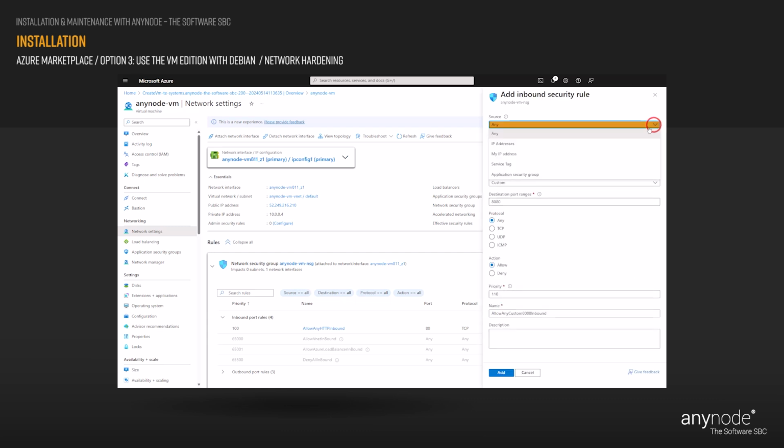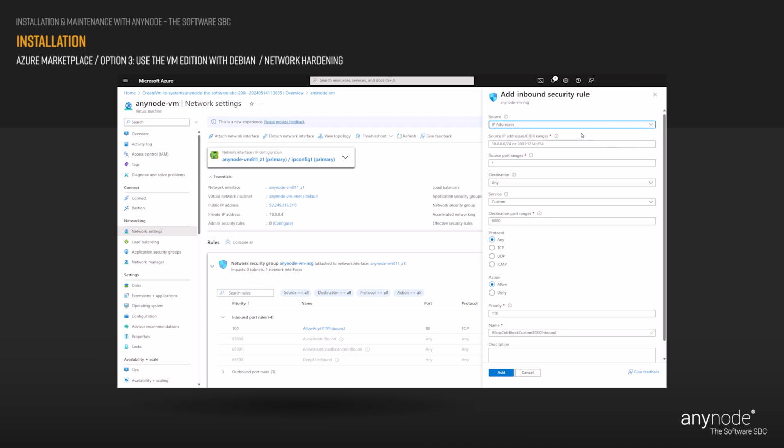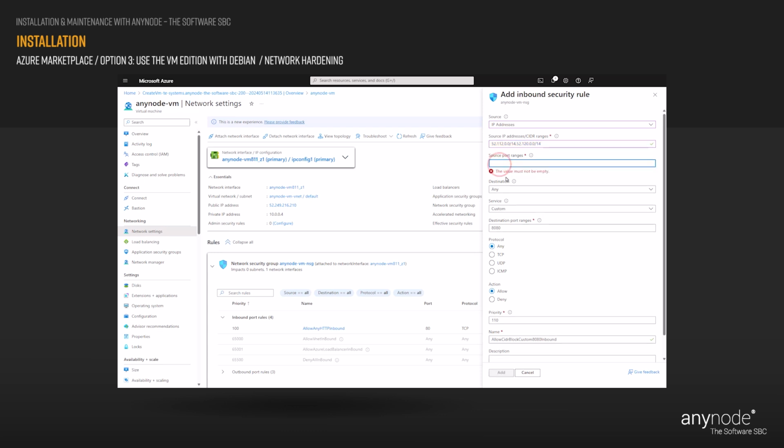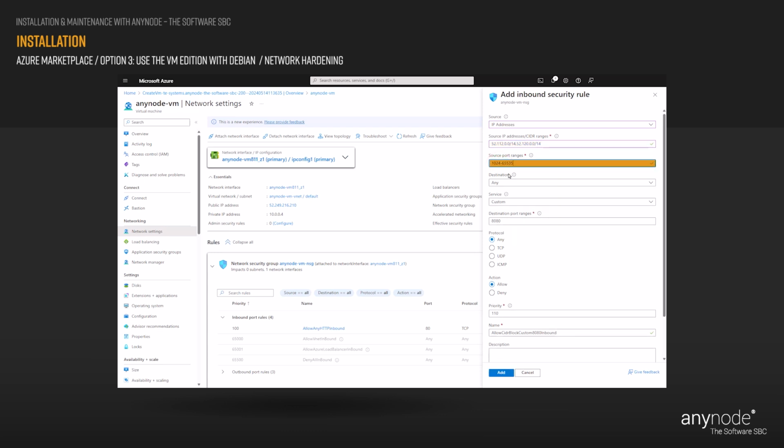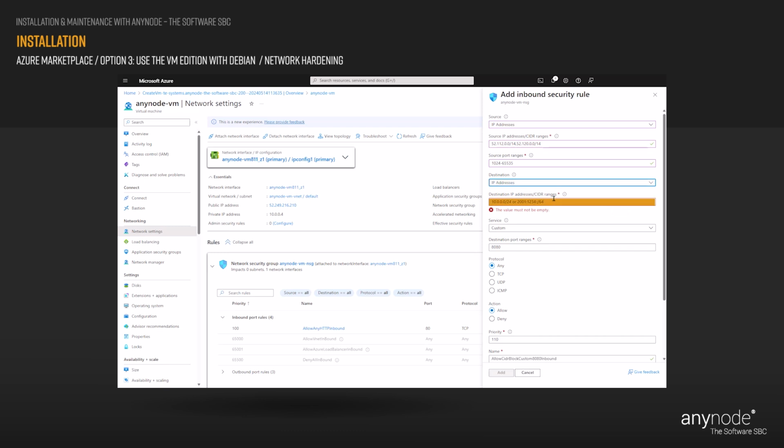At source, choose IP addresses. At source IP addresses/CIDR ranges, use 52.112.0.0/14, 52.120.0.0/14. At source port ranges, use 1024 to 65,535. At destination, use IP addresses. At destination IP addresses/CIDR ranges, use 10.0.0.4.